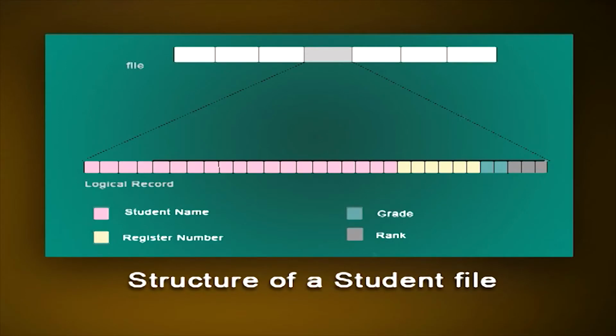The final file would be a long string of encoded characters in which each 31 character block represents the information about a single student. Information would be retrieved from the file in terms of logical records consisting of 31 character blocks. Within each of these blocks, individual fields would be identified according to the uniform format with which the blocks were constructed.